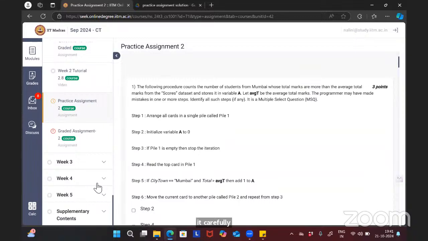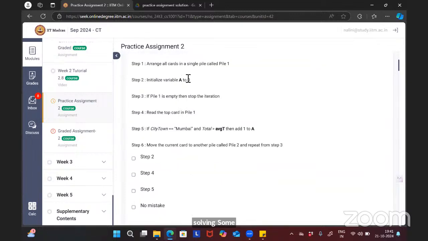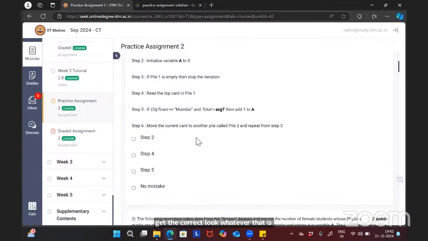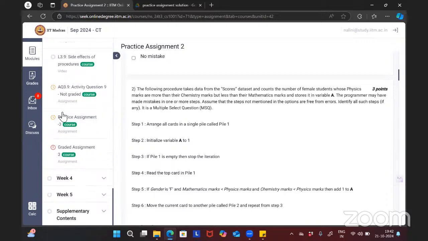In the exam, do not assume anything while solving. Some people assume something themselves and solve the question. For example, they initialize A to 0 and B to false, but then update it by mistake, to wrong values, or initialize to wrong values. If you initialize to wrong values, you won't get the correct answer. Just read carefully and do each and every step thoroughly. That's all.